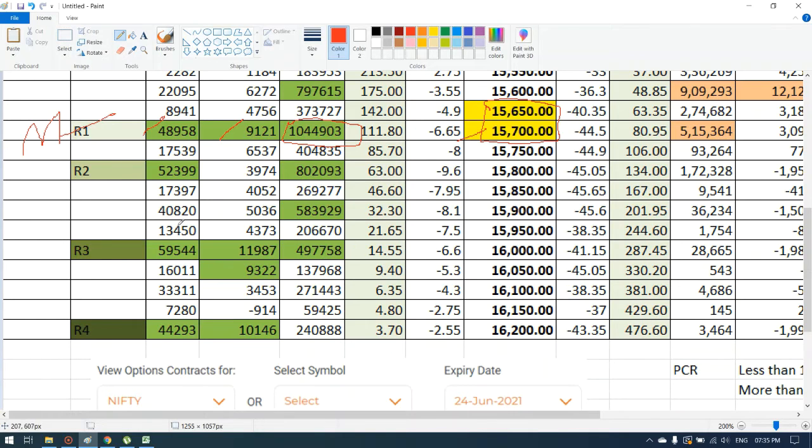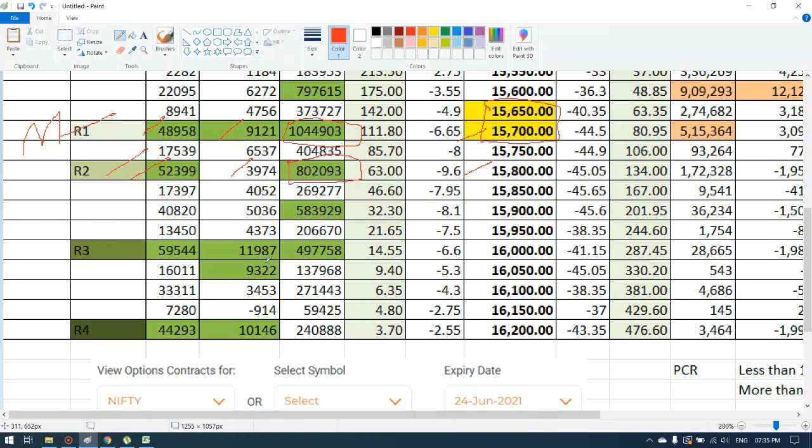Second, we have a resistance at 15,800. The open interest is around 52,339 and change in open interest is around 3,974, and we also have around 8 lakh volumes. This will be our second resistance.